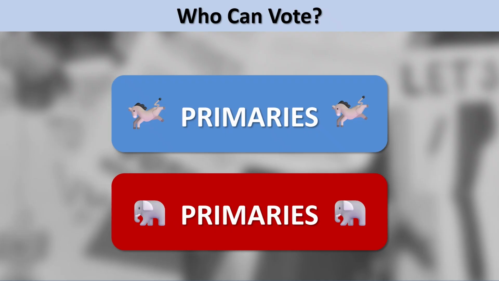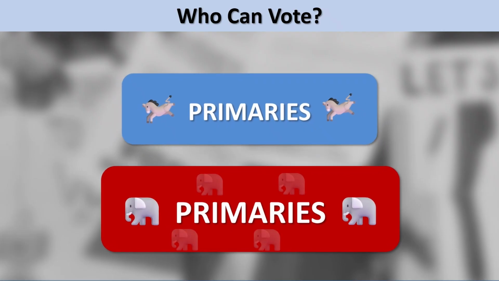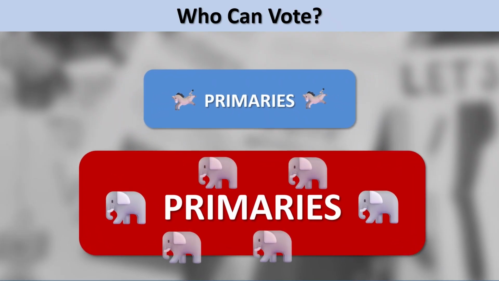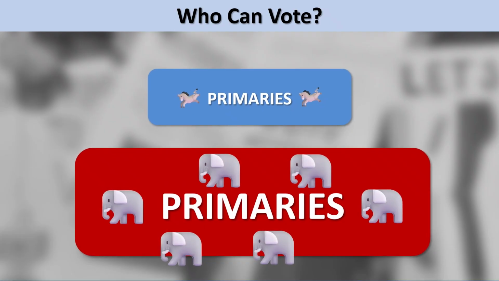Many states have closed primaries, which means that only citizens registered as members of a certain political party can vote in that party's primary. In order to help choose the Republican candidate for president, for example, a person in a closed primary state needs to first be registered as a Republican.